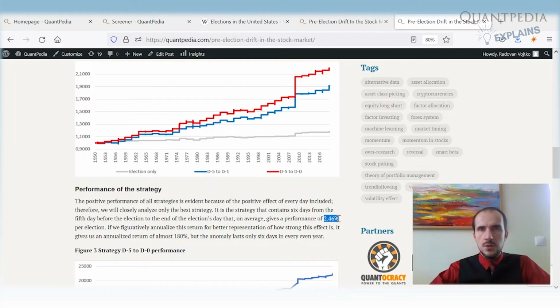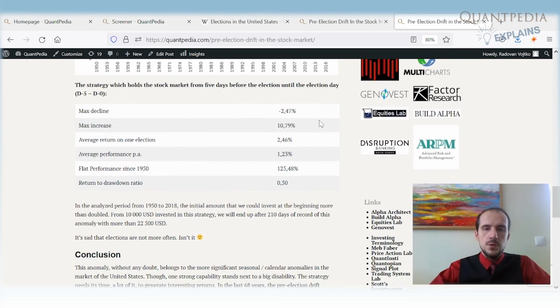What does it mean for us? Of course, this strategy cannot be used as the only strategy for a whole portfolio, but it's a very nice addition, a very nice tactical asset allocation strategy, which tells us when we can overweight our equities for a few days in a year to get some boost in the performance of our portfolio. We can even use leverage if you want. The maximal decline during those years was only 2.47%, and the average return on one election was 2.46%. So it means we have a very nice risk to return to drawdown ratio.